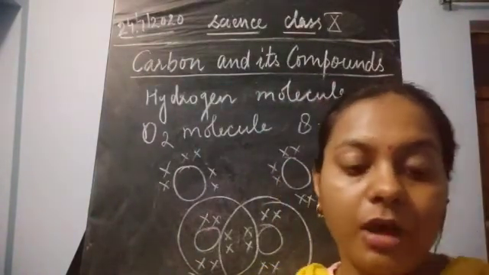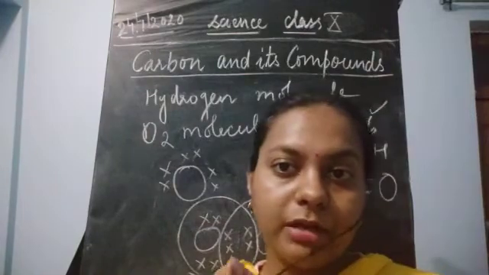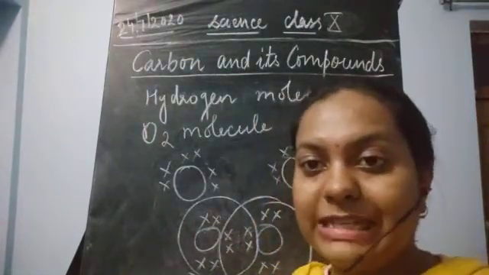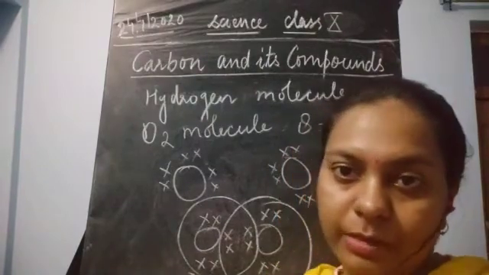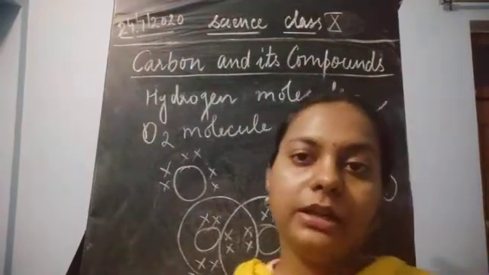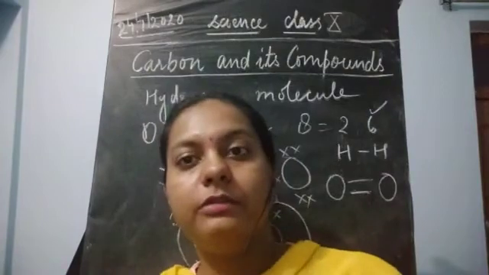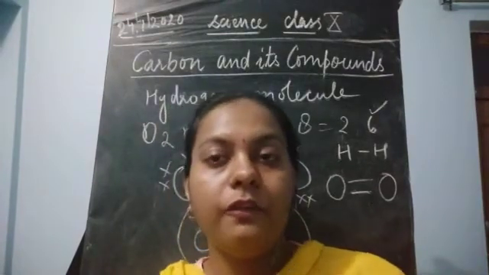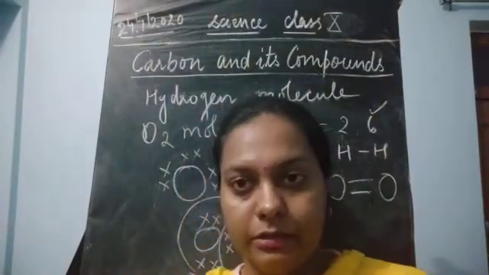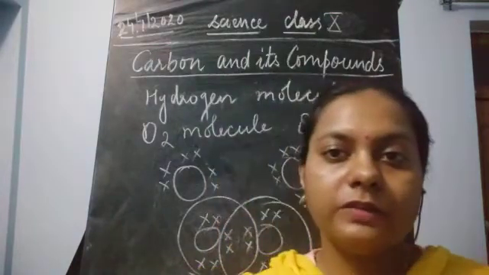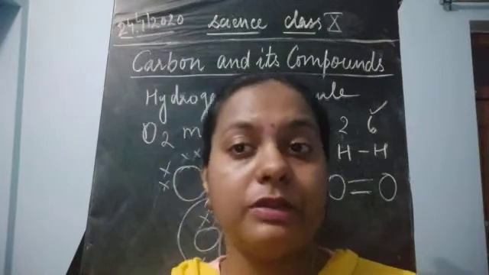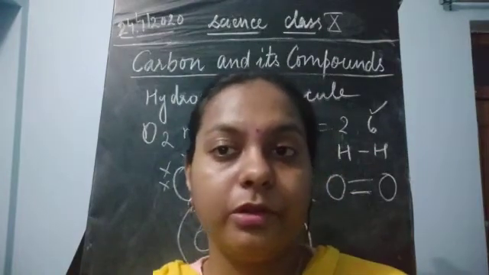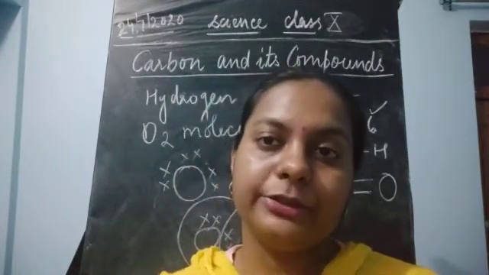Similarly, you could form more covalent compounds, and those molecules which have covalent bonds in them are known as covalent compounds. Carbon always forms covalent compounds because it combines with 4 more electrons. That is why it always forms covalent compounds in nature, and numerous compounds are present because of the combining capacity of carbon.